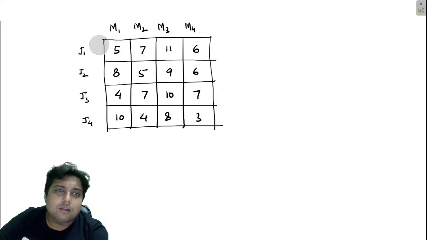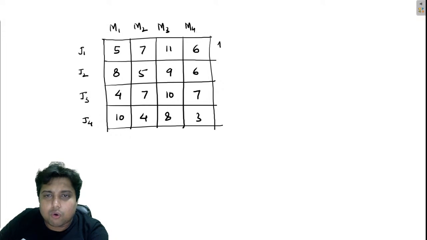If you check this problem, every row has a supply of 1 and every column also has a demand of exactly 1.